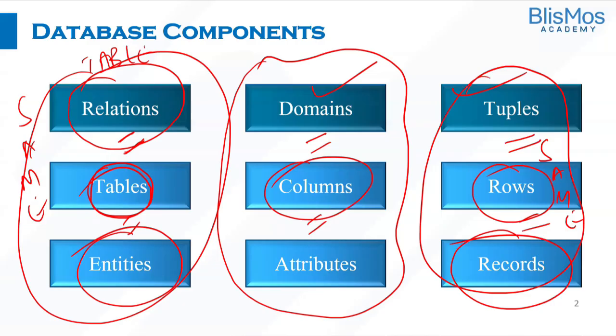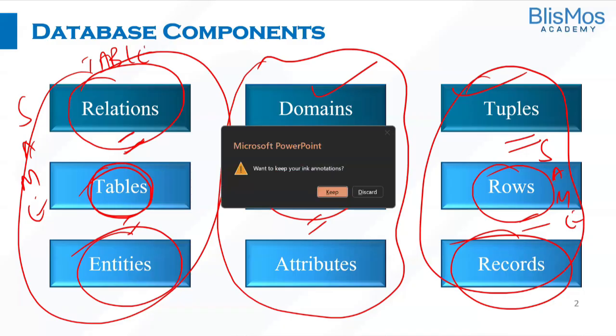So, whenever I say relation, what does it mean in the context of the database component? Relation is nothing but the table. Table is nothing but the entity. Okay, wonderful. So when I say domain, domain is nothing but columns. Columns are nothing but attributes. When I say tuples, tuples are nothing but rows. Rows are nothing but records.